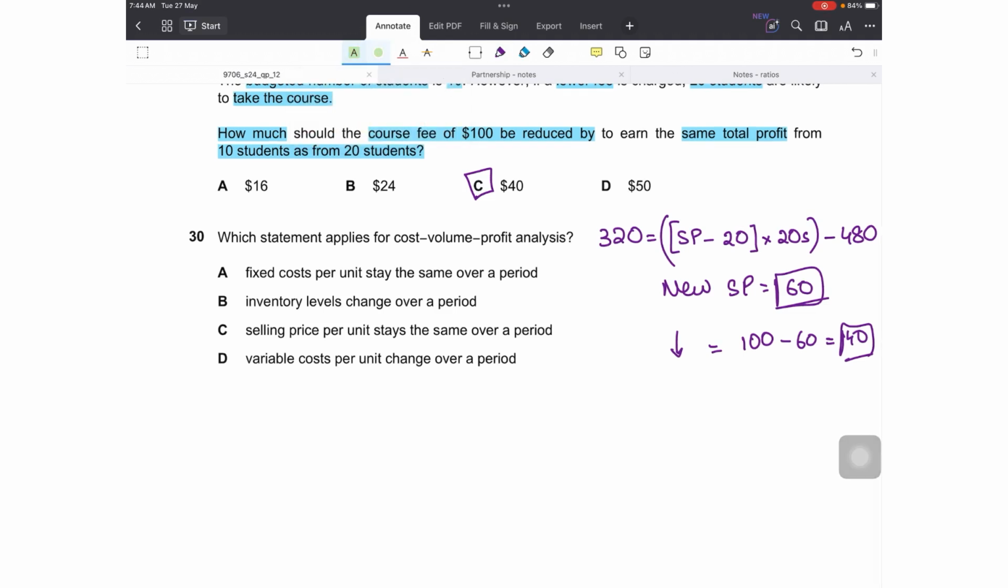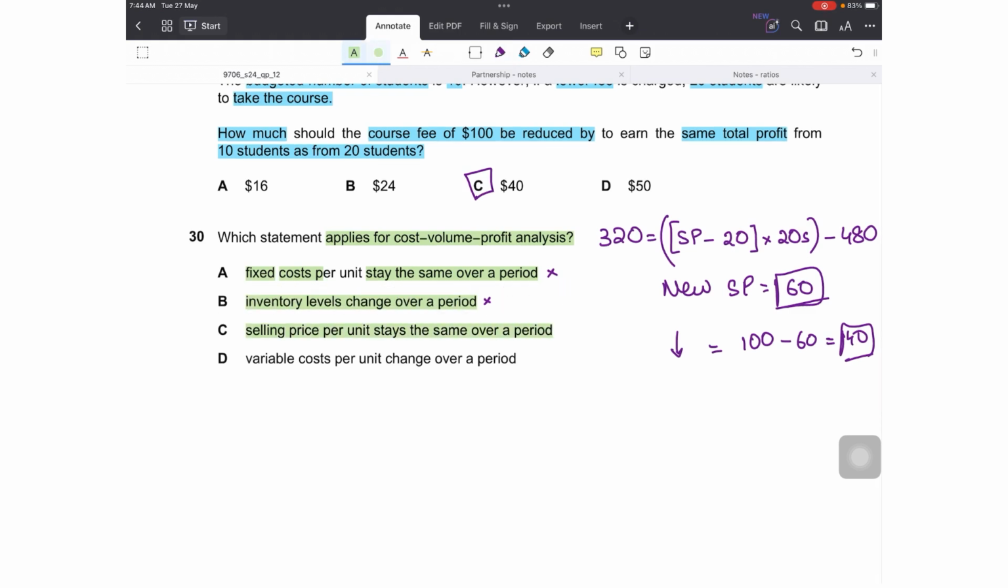Last, this is usually the last question. Which statement applies for CVP, cost volume profit analysis? Let's start from A. Fixed cost per unit stays the same over a period. No, that is not true. Fixed cost per unit doesn't stay the same, in total it remains the same. So this is incorrect. Option B is, inventory levels change over a period. No, they don't, because we assume that all the inventory that is produced is also sold, so there is no closing inventory.